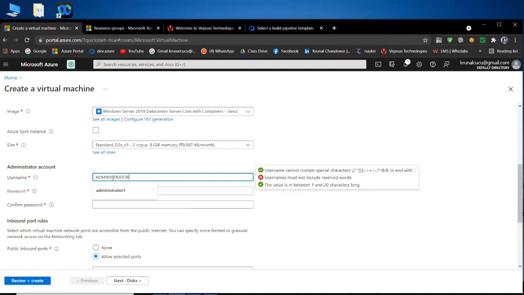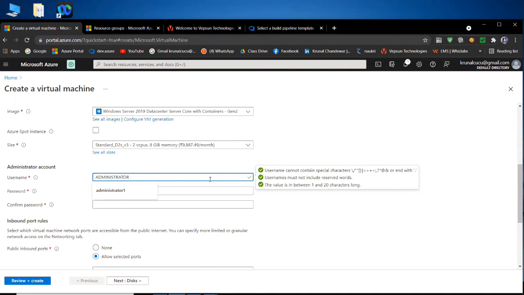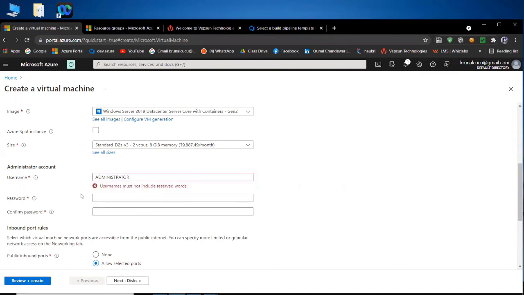I'm using capitals here because it is case sensitive. Administrator is also a keyword, so I have to add a 1. So administrator1 is a valid username. If you use only administrator, it is not valid, because you will not get a right sign here. See, check, we don't use administrator only, admin and admin.